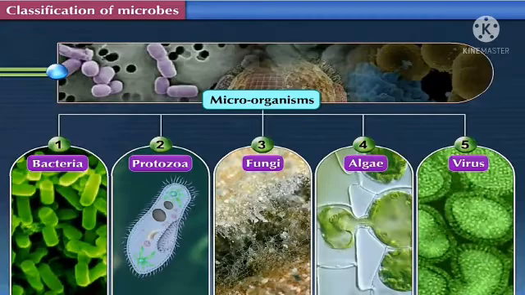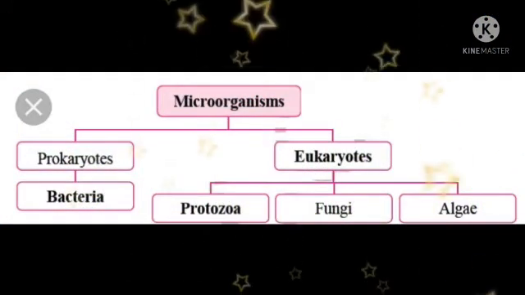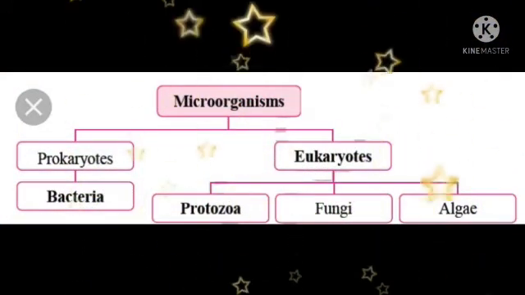So students, as you can see in the above picture, microorganisms are classified into 5 different types. The first one is bacteria, second one is protozoa, third one is fungi, fourth one is algae, and the fifth one is viruses. So we are going to discuss all these types of classification into which they are classified in detail one by one.